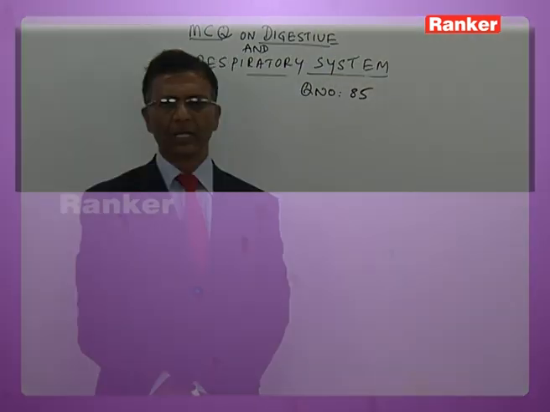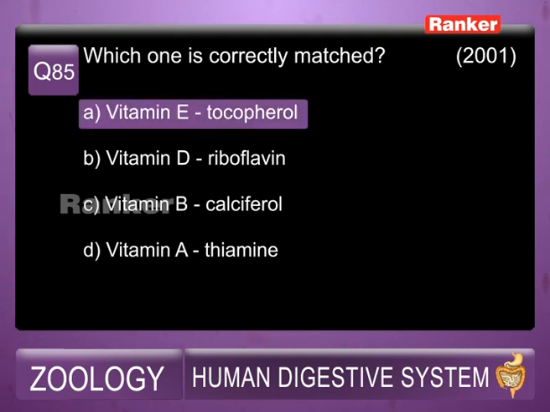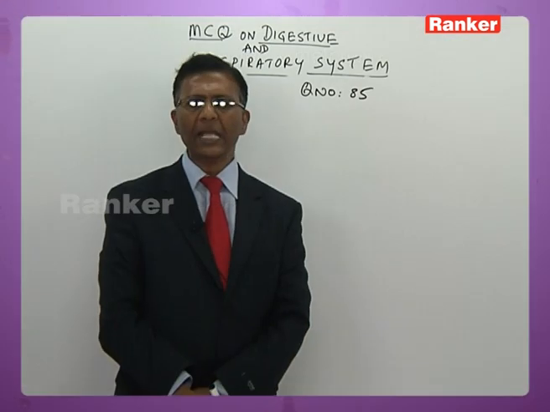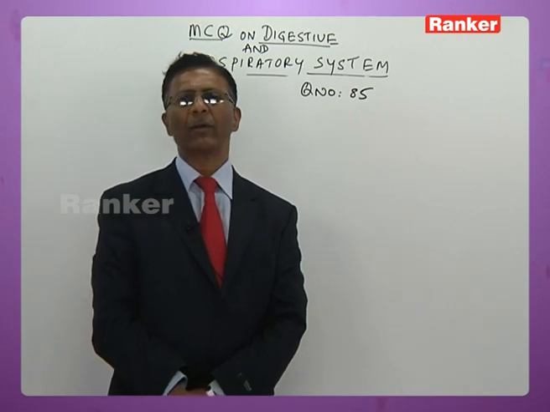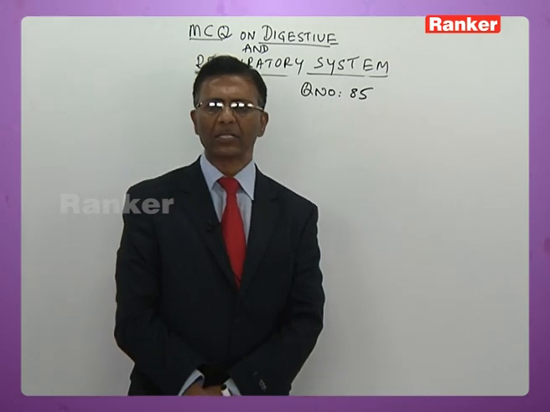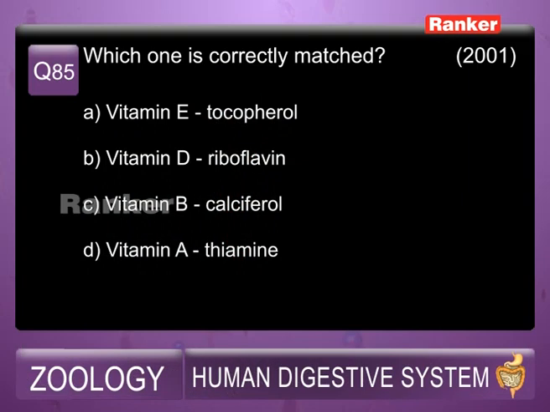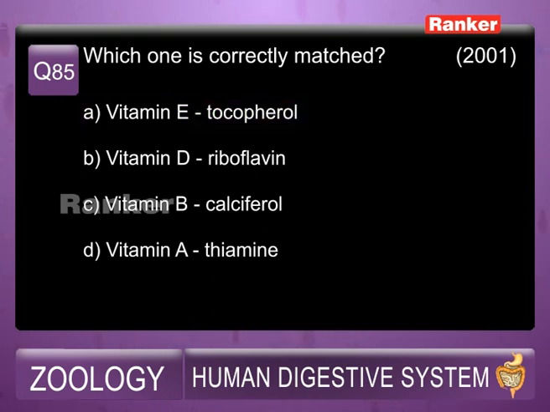85th question, here is the question. Which one is correctly matched? Vitamin E, tocopherol, vitamin D, riboflavin, vitamin B, calciferol, vitamin A, thiamine. So vitamin E is also called tocopherol, that is correct. Vitamin D is riboflavin, wrong, it is called calciferol. Vitamin B, again it is a group of vitamins, that is wrong option. Vitamin A is thiamine, that is wrong option, it is commonly called retinol. So the answer has to be obviously A, that is tocopherol and E.